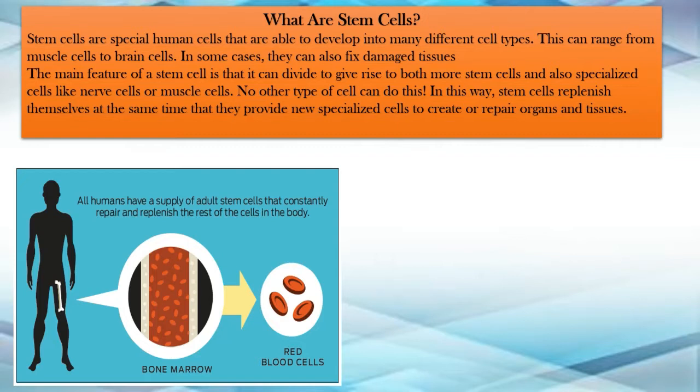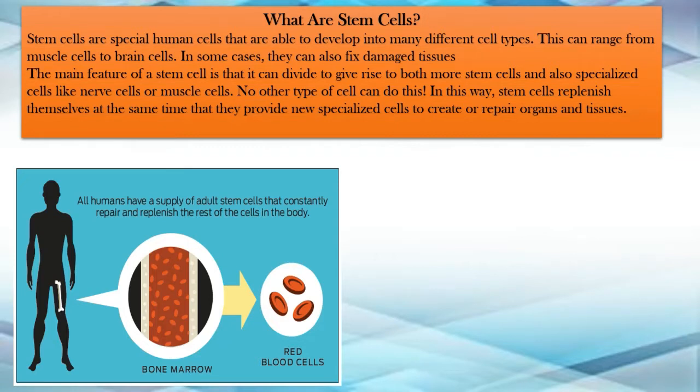Inside the bone, there is a substance called the bone marrow, which has these stem cells. It is said that these stem cells can actually multiply and help in healing wounds, and also in making organs, like the liver and so on. The main feature of the stem cell is that it can divide to give rise to both more stem cells and also specialized cells like nerve cells or muscle cells. No other type of cell can do this.